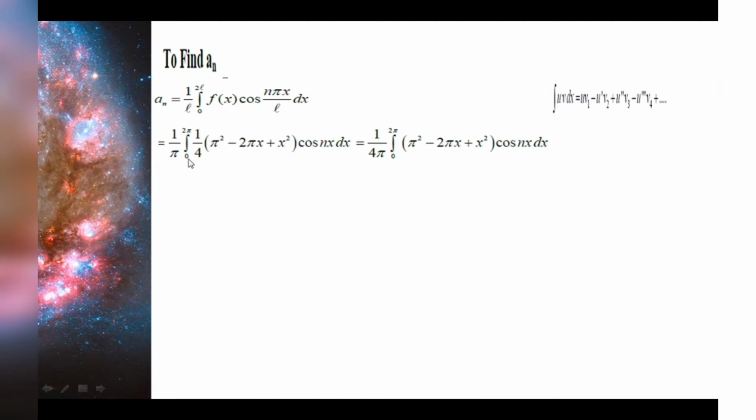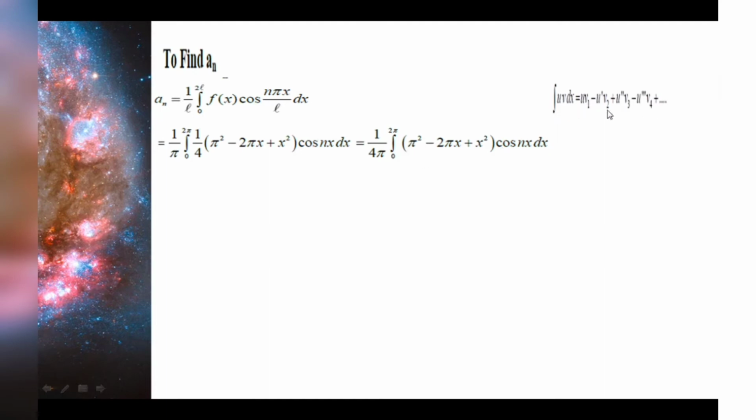Now 1 by 4 pi is a constant. Take that outside. Now you have to integrate this particular terms with respect to the limit 0 to 2 pi. So this is our u and this is dv, or we can say it as vdx. Now this term pi squared minus 2 pi x plus x squared is chosen as u because that can be differentiated successively and at one point of time it will become 0, whereas if you take cos nx, this is a non-vanishing term. So let us take this as u and this as vdx.